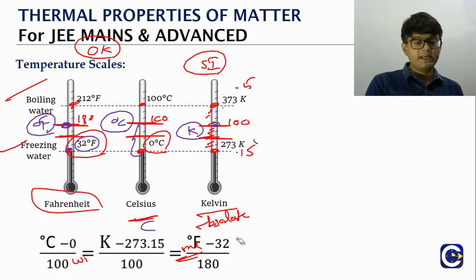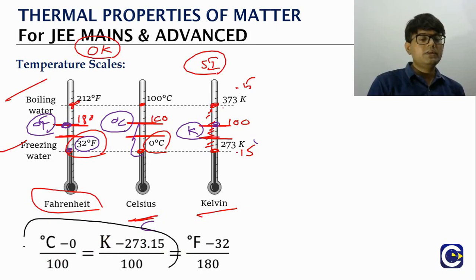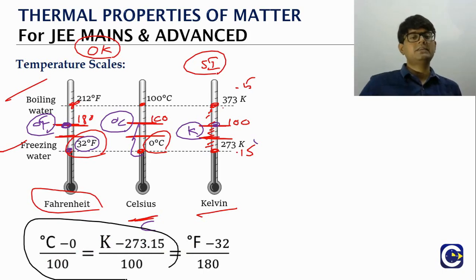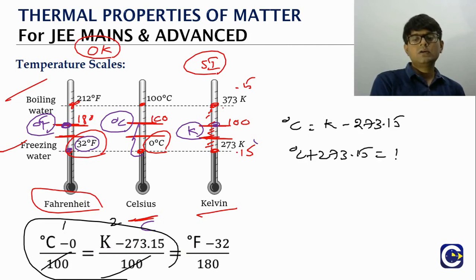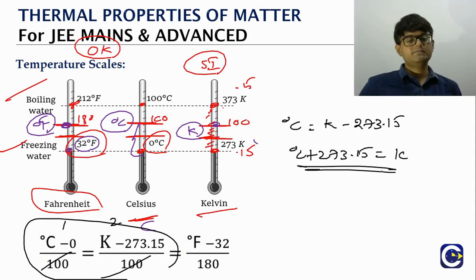So what is the idea behind it? The relative distance traveled on any scale must be the same. Now using this, how will we go about doing the conversion? Let us say we want to convert temperature between Celsius and Kelvin. We will equate the first and second terms. If we equate, the 100 gets cancelled. Celsius is equal to K minus 273.15. Otherwise, Celsius plus 273.15 is equal to Kelvin.